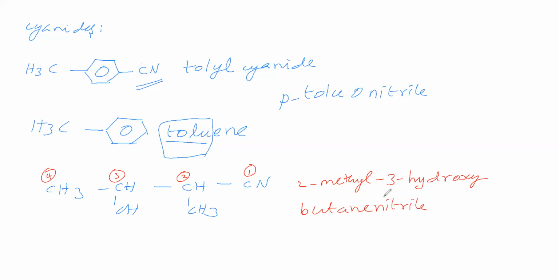Nitrile's first letter is N. That is not a vowel sound. So we need not drop this E. So the name is 2-methyl 3-hydroxy butane nitrile. Butane nitrile is the name of this compound.